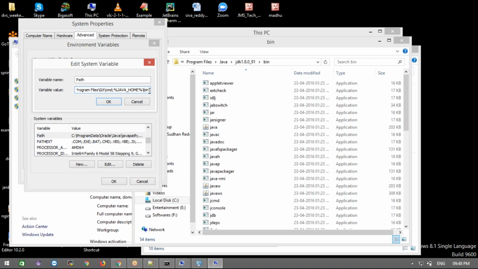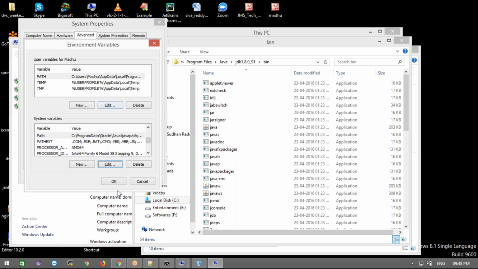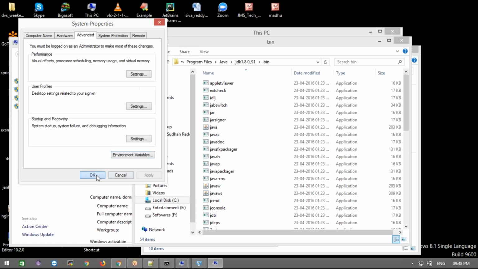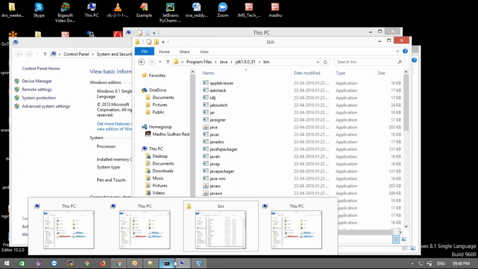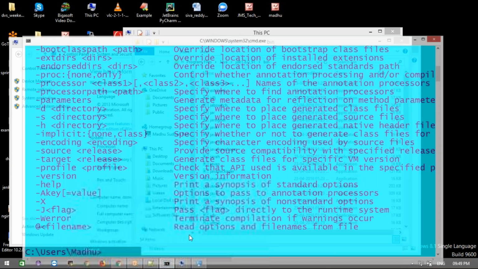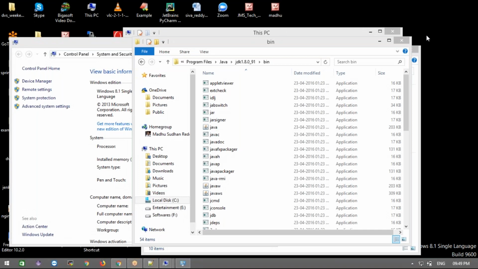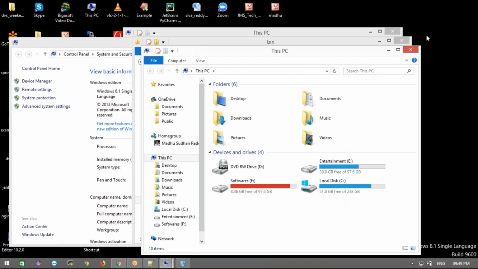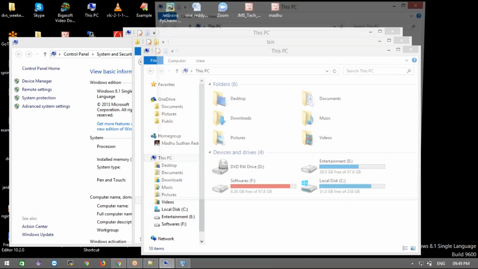Okay, remember Java home and Java path, and at the end, take a semicolon and put the complete path. Even if you give the complete path, it will work. Once it is done, we can click OK. And do remember one thing: close the command prompt we opened earlier and open a new command prompt. This is very important. It won't work if you use the same command prompt.